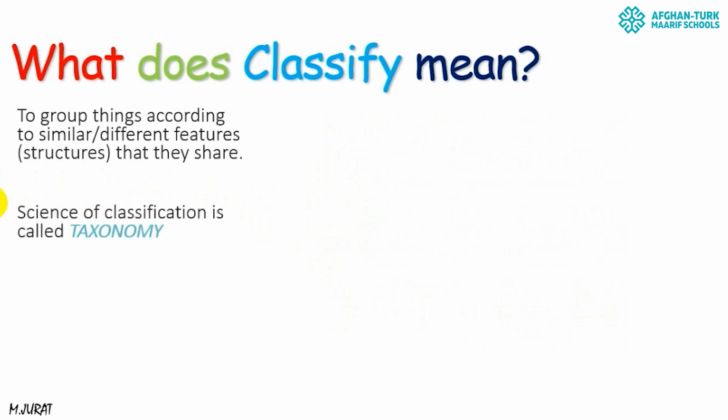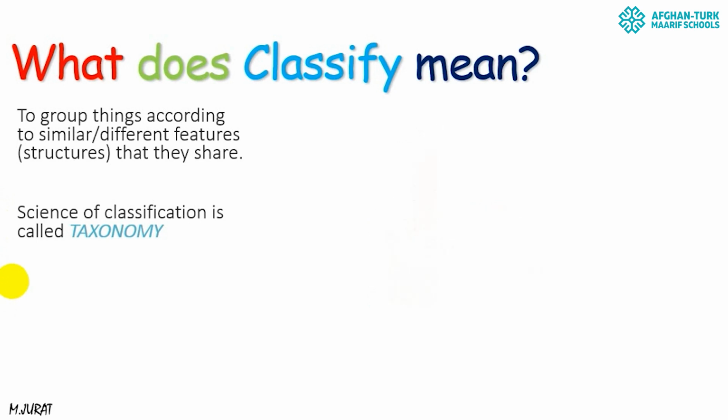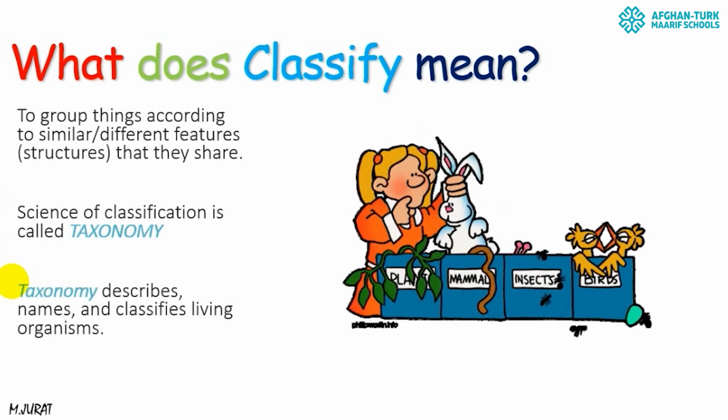And the science of classification is taxonomy, and the person who works on classification is a taxonomist. Taxonomy is actually describing the names and classifying living organisms, like whether they are plants or animals. If they are animals, whether they are mammals, insects, or birds.